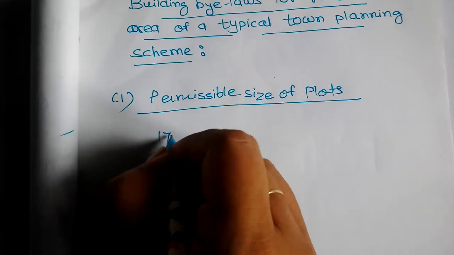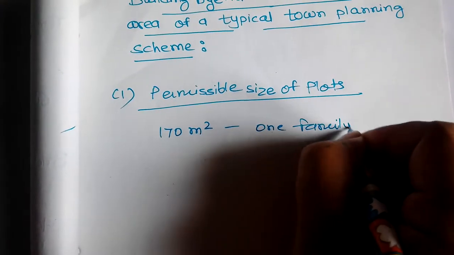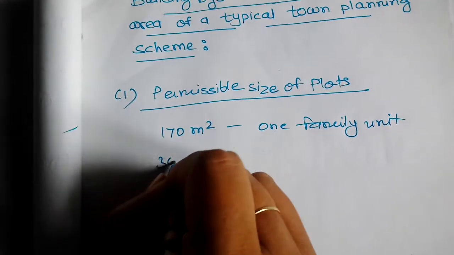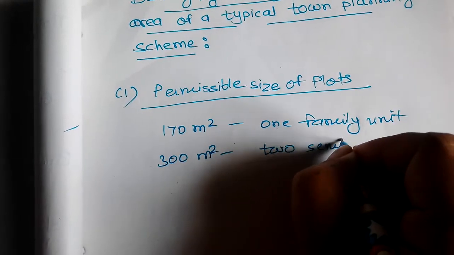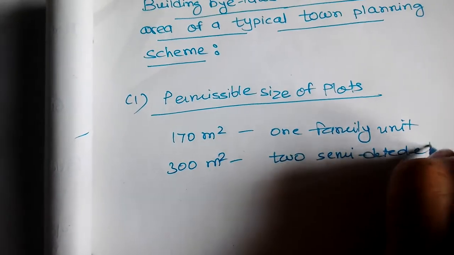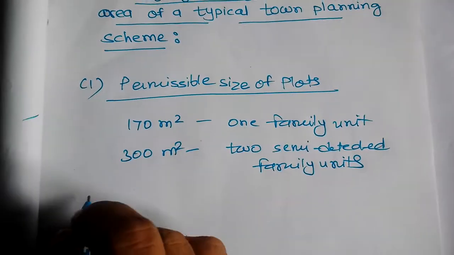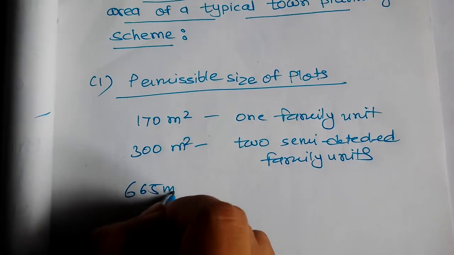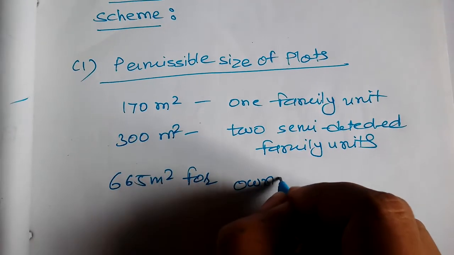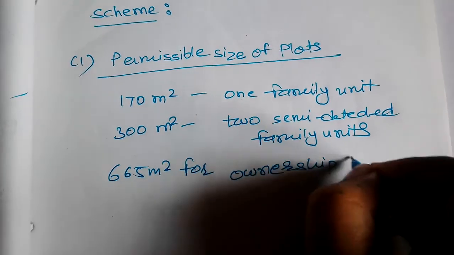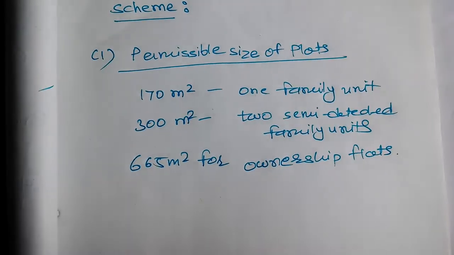You can say that 170 meters square for one family unit, 300 meters square for two semi-detached family units, and 665 meters square for ownership flats. Okay, ownership flats. So this is the first point, permissible size of plots.